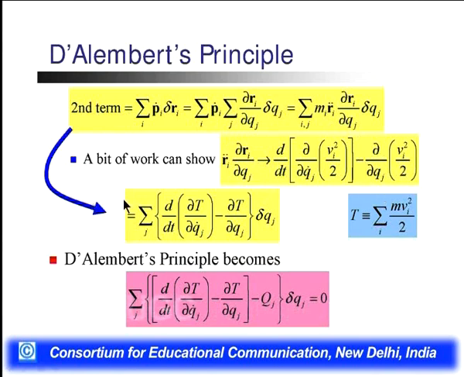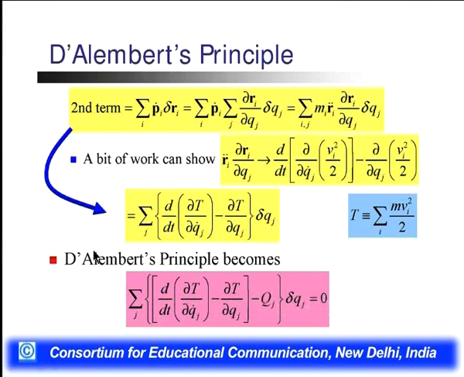The final equation for the second term, we have summation j d by dt del T by del Qj dot minus del T by del Qj, and it is the del Qj. We know that T is equal to mv square by 2 for the ith particles.